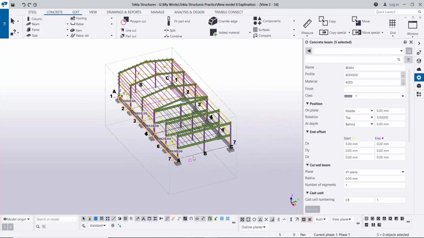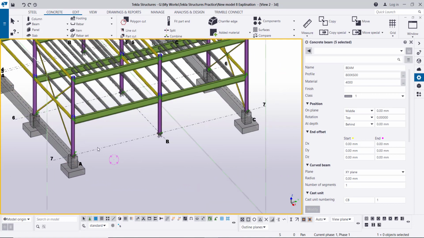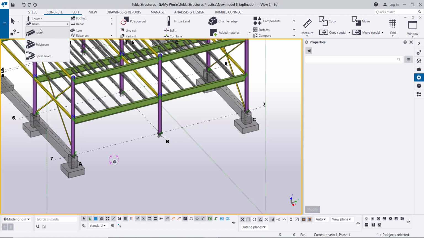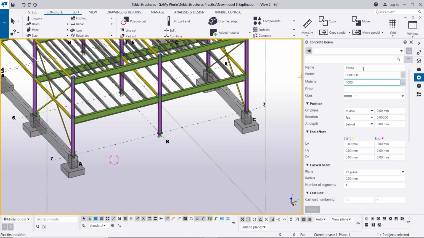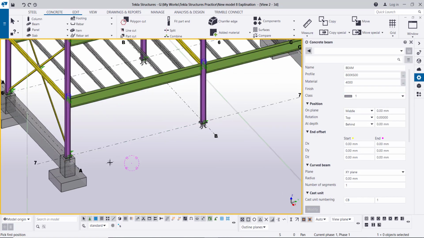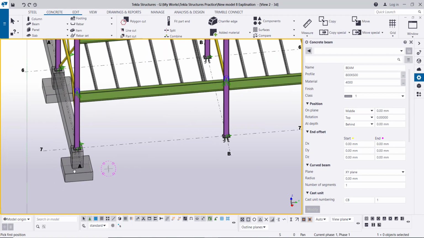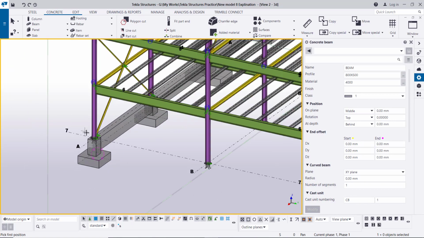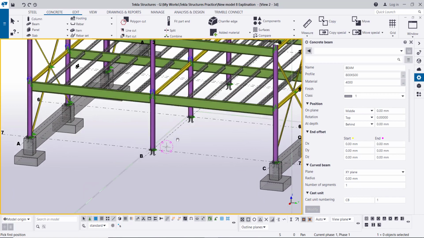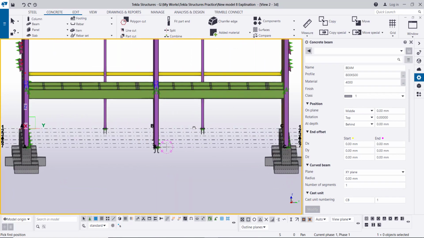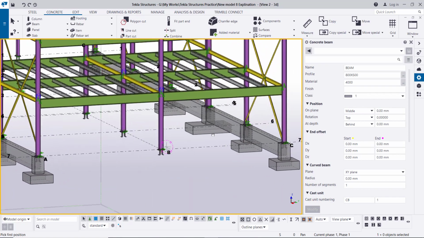Now at the end of the building we will also again go to the beam, the same profile, and we'll create, sorry, we didn't create the foundations and pedestals for these columns.